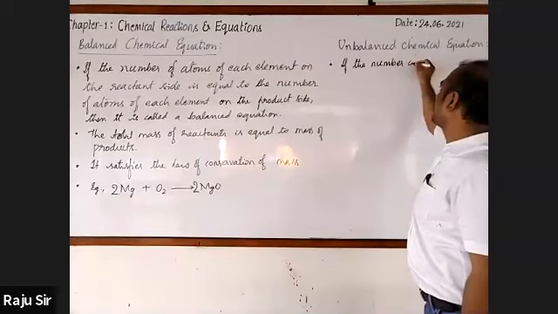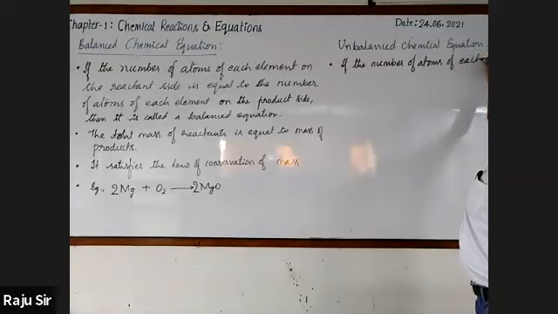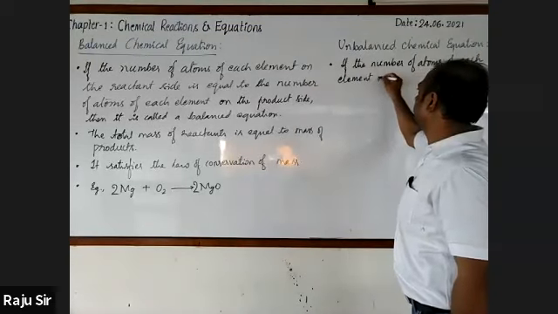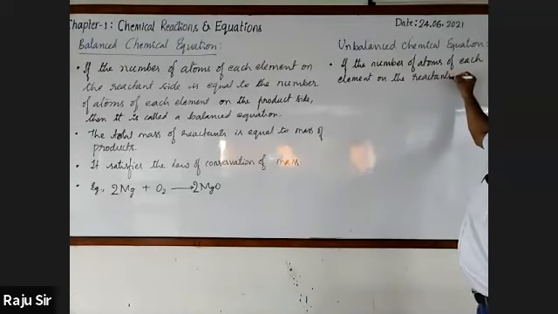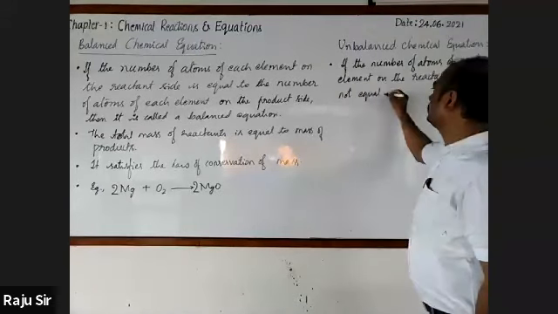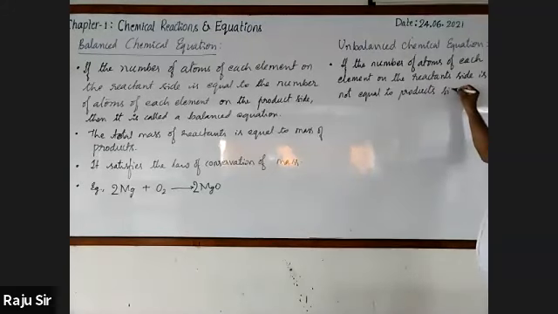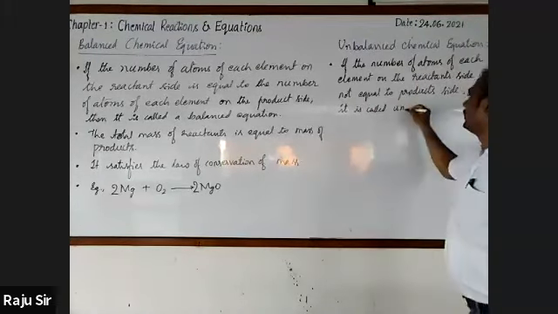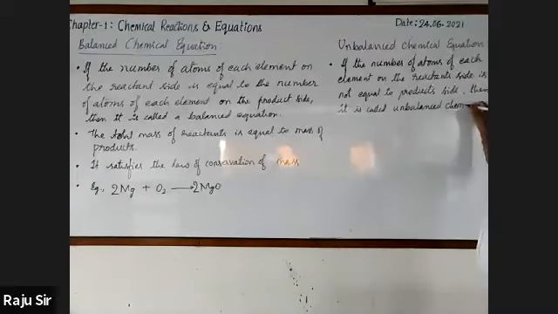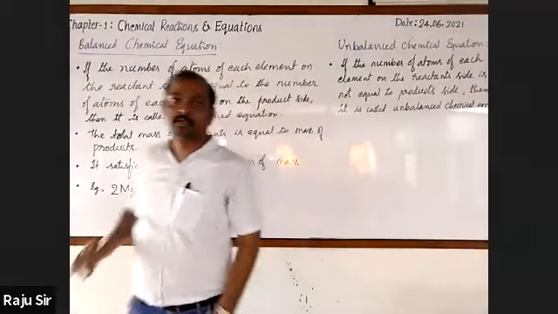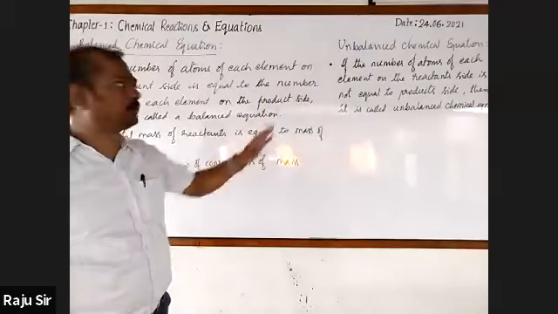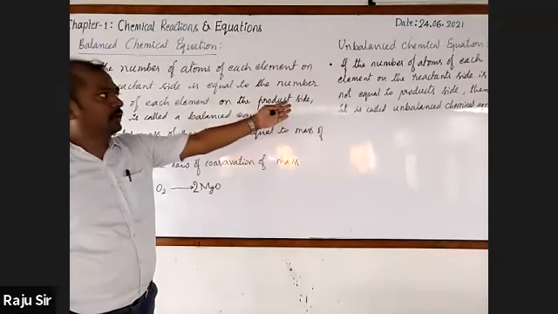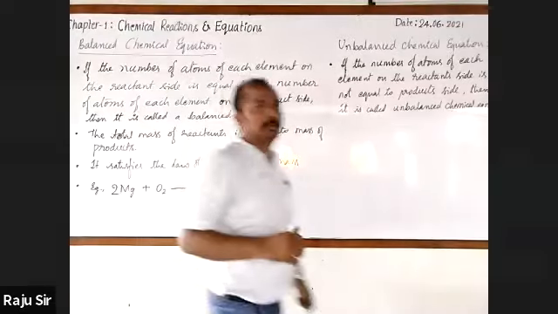So write: if the number of atoms of each element on the reactant side is not equal to the product side, then it is called an unbalanced chemical equation.